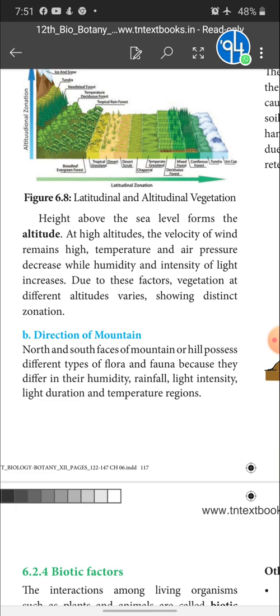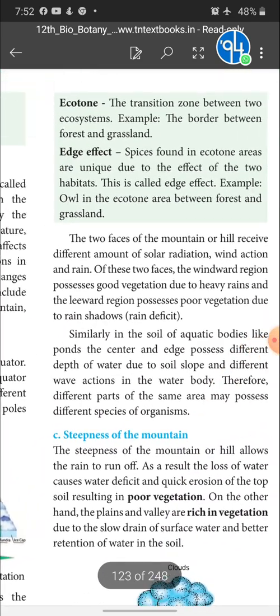Why do the north and south faces of mountains possess different types of flora and fauna? Give reason. Okay, you will have this as a 2 mark question. This is because they differ in their humidity, rainfall, light intensity, light duration and temperature regions. That's why different types of flora and fauna can be seen in these regions.